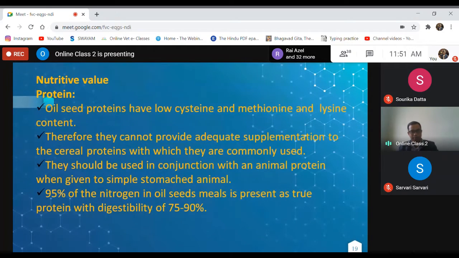95% of the nitrogen in oilseed meals is present as true protein. That means the NPN percentage is very low. This is true protein with digestibility of 75 to 90%. So therefore, they are a very good source of protein.